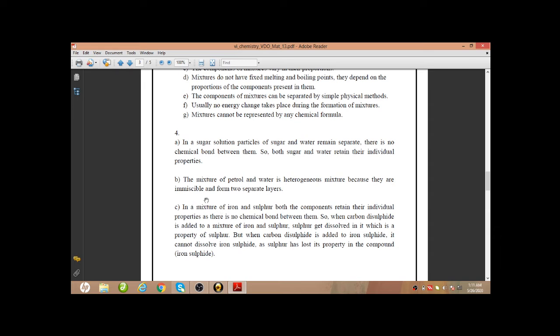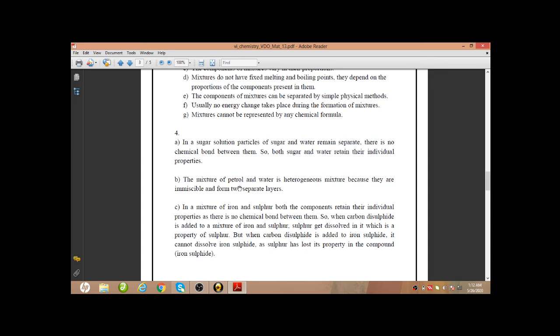But if we add the same carbon disulfide in iron sulfide, then it cannot dissolve it.